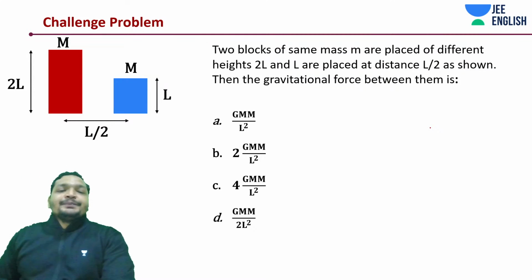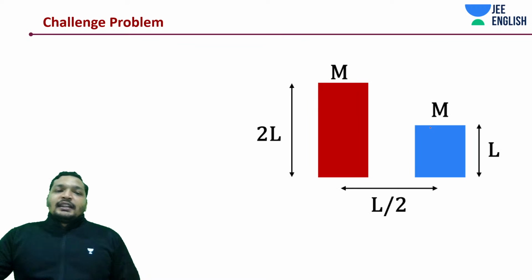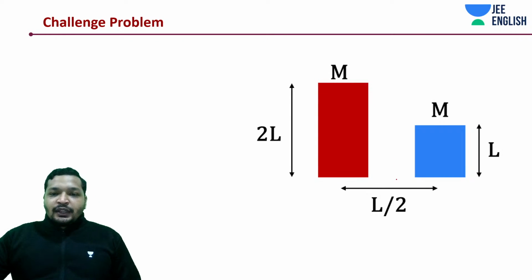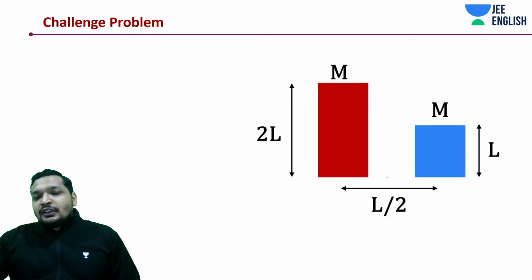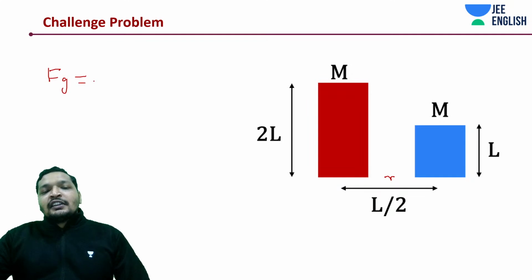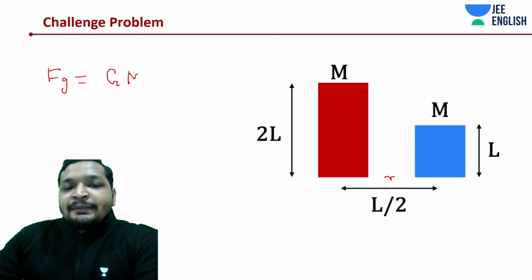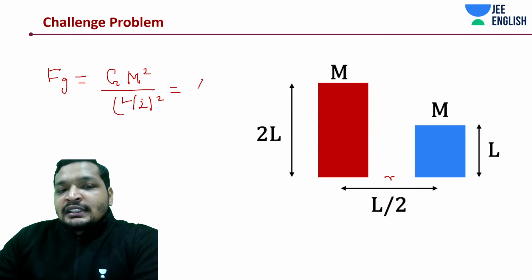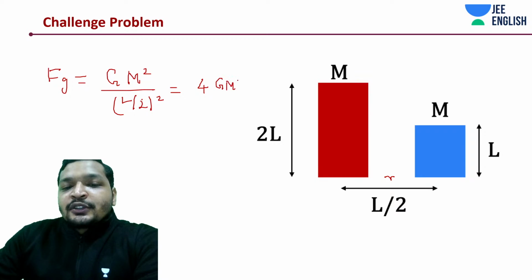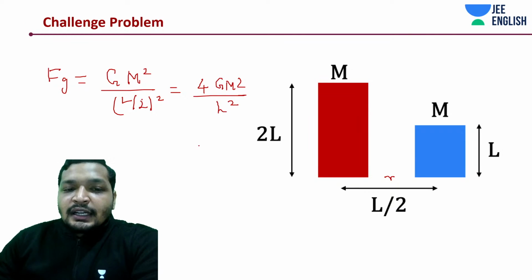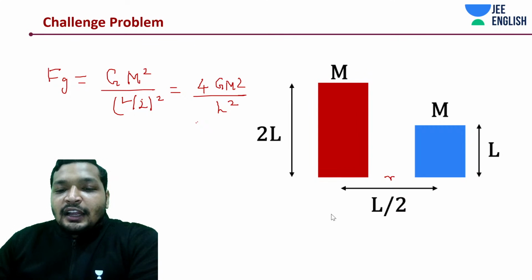Here lies the catch. Let me first start with something. What is the distance between the masses? L by 2. How much is the mass? M and M. So, can I say gravitational force is equal to G into both the masses, G M square divided by L by 2 whole square? Can we do this? Yeah, so the answer should be 4 G M square by L square, right? Isn't it?